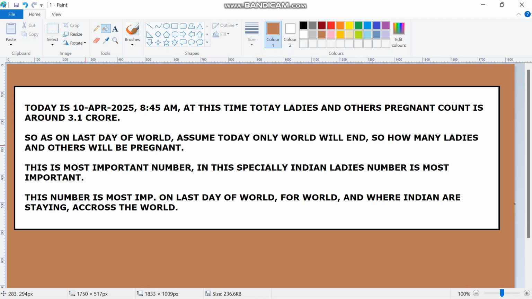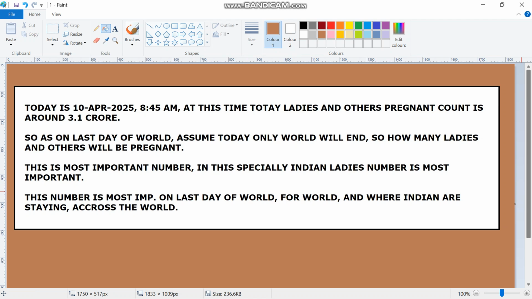Assume that today is the last day of the world, and today only the world will end. So how many ladies will be pregnant? This is the most important number, especially for Indian ladies. This number is the most important number on the last day of the world, wherever Indian ladies are staying. So one of the people asked why this Indian ladies condition has been taken here.